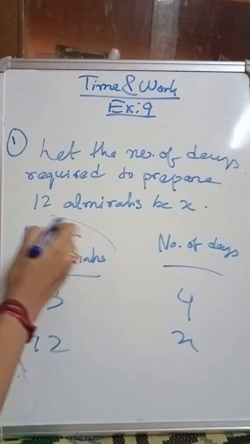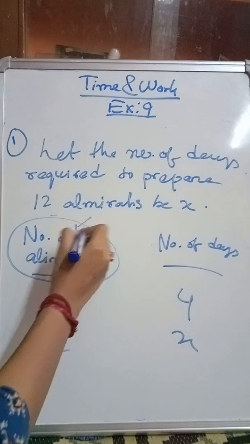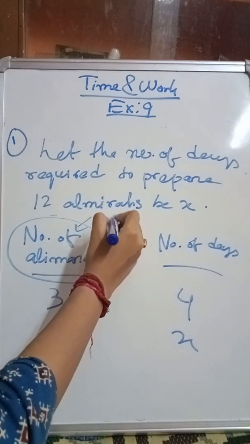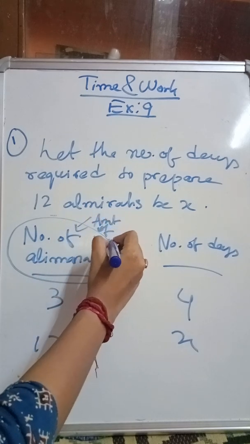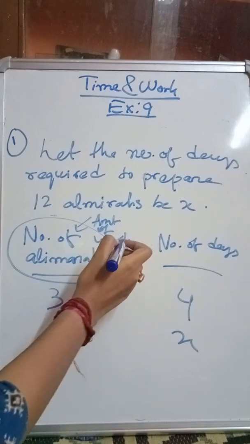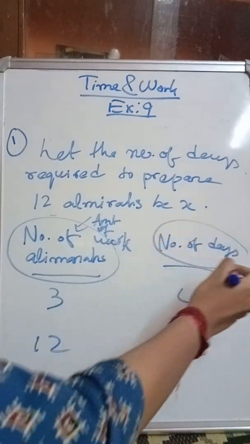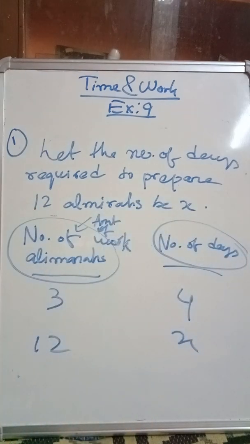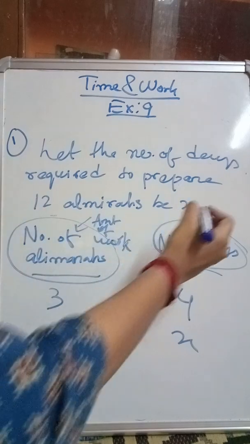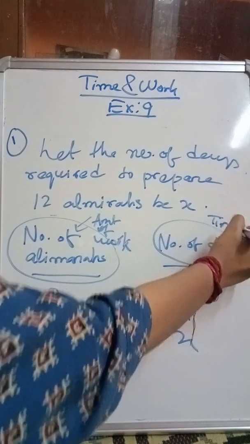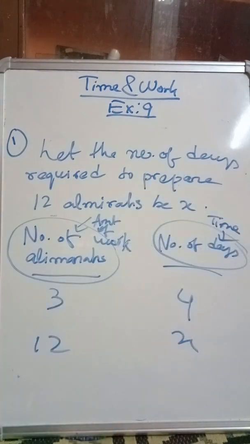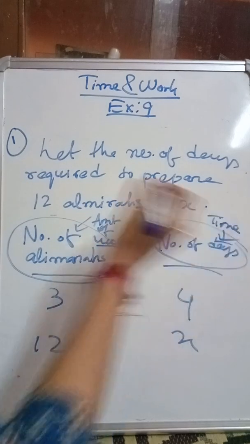So what does the number of almirahs represent? Amount of work, right? Don't write this, okay? I am writing amount of work so that you can understand well. And the number of days means the number of days required to make the almirahs, so that is time required. I have already explained the relation between amount of work and time.